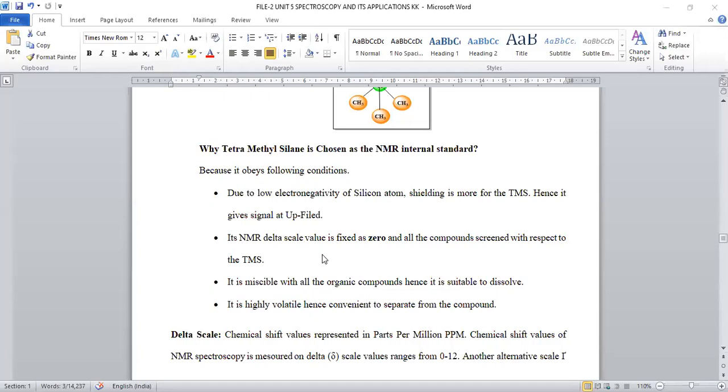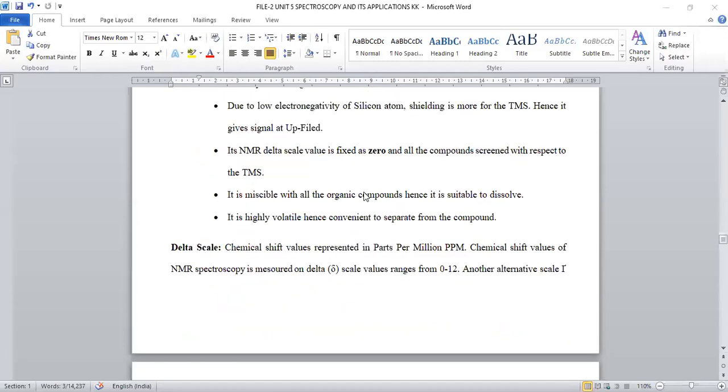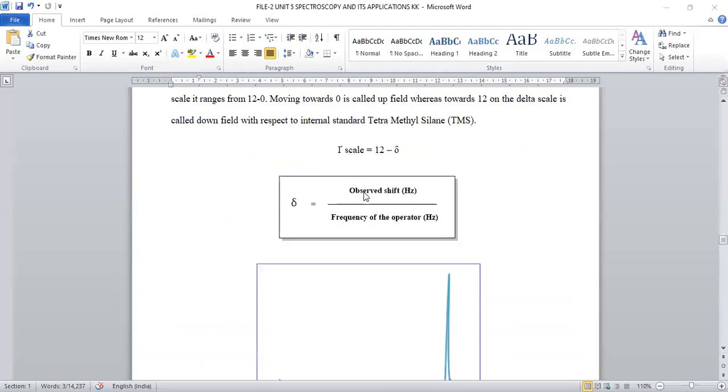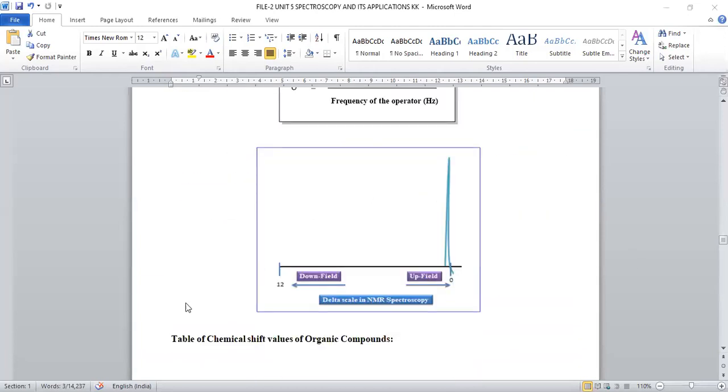So because of all these merits and advantages, TMS was chosen as the internal standard compound. Now, let us discuss what is meant by the delta scale. In NMR spectroscopy, all the signals are recorded on the scale called the delta scale. It ranges from 0 to 12 ppm.